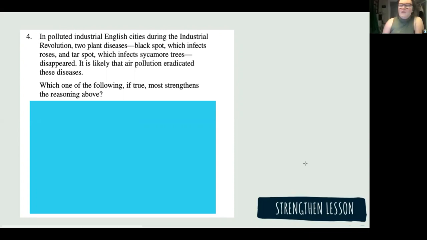All right. What is our conclusion, Kamani? It is likely that air pollution eradicated these diseases. Excellent. And what's our reasoning for it, Amara?